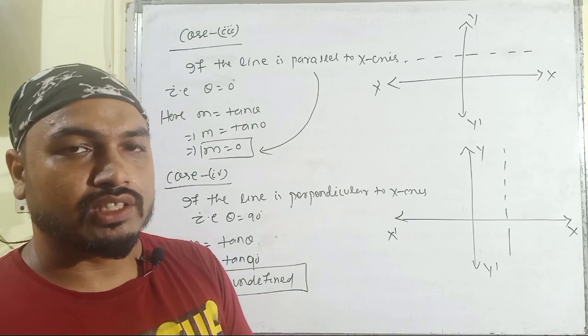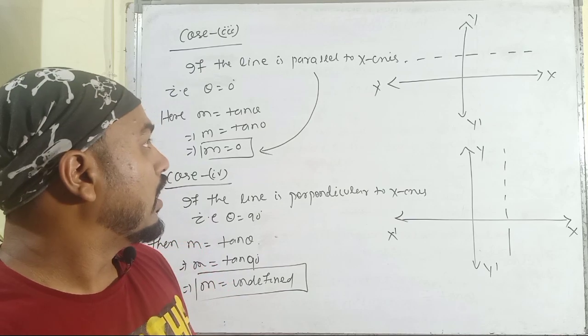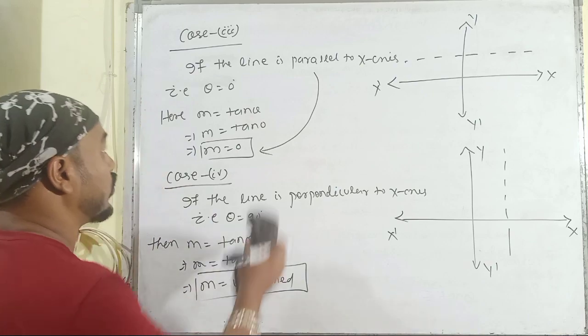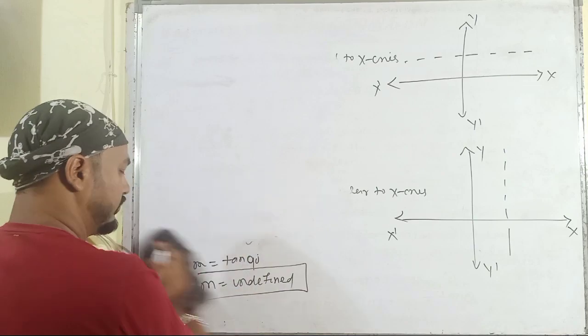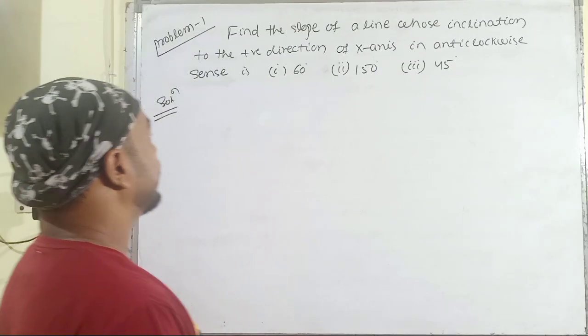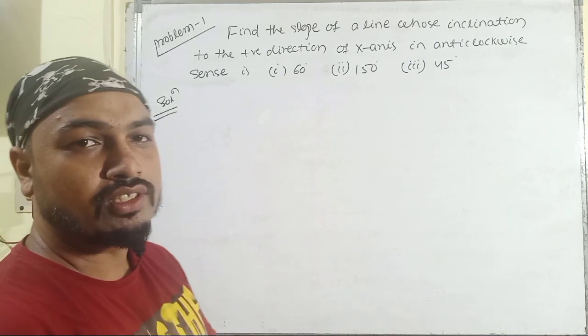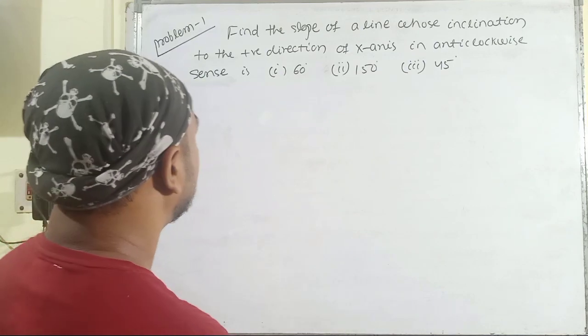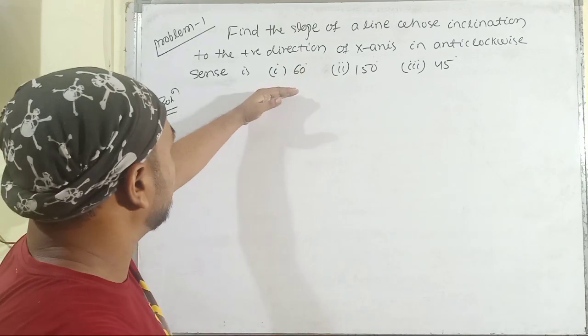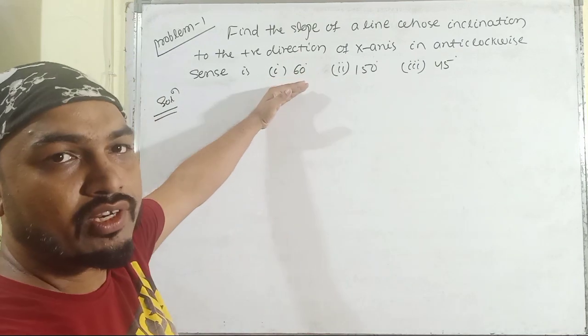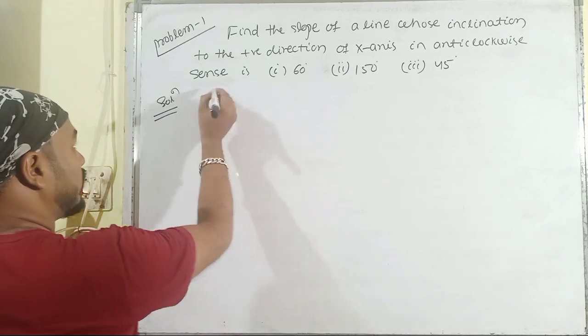Then let us discuss some problems on the topic of slope. Here is a problem based upon the slope of a line, or the angle of inclination of a line, where we have to determine the slope of a line from the given angle of inclination.